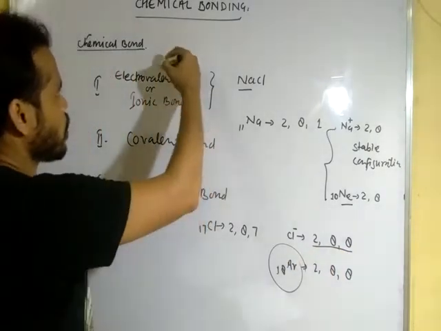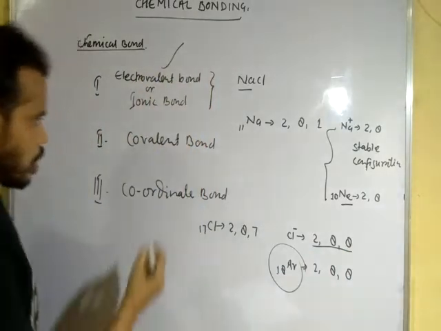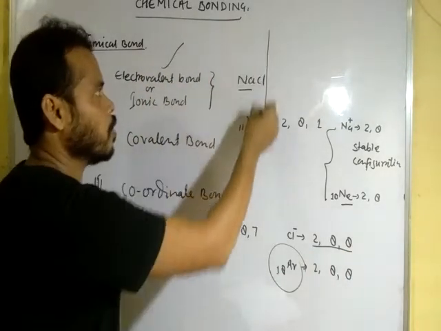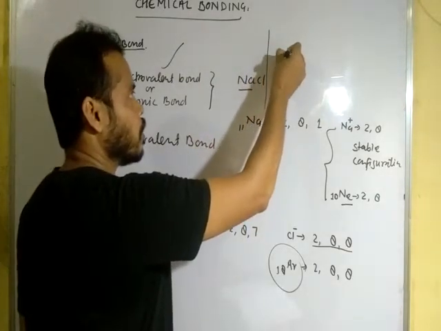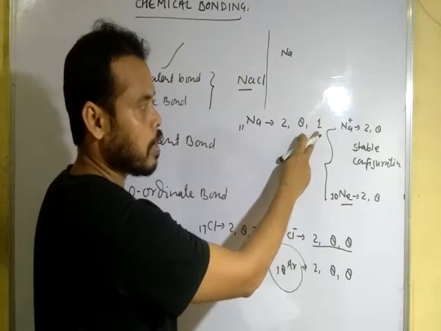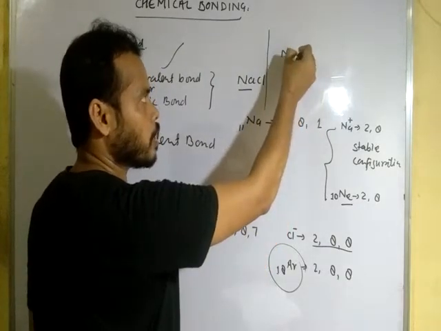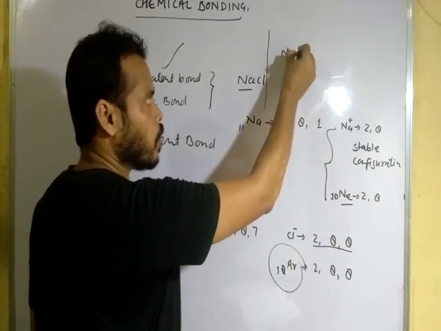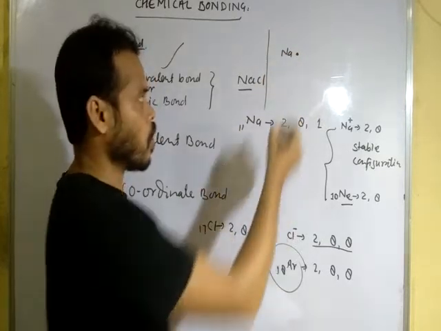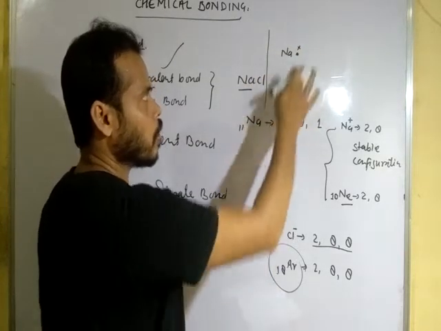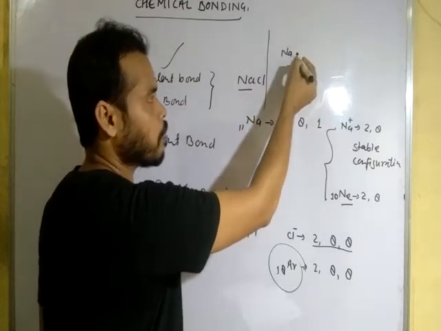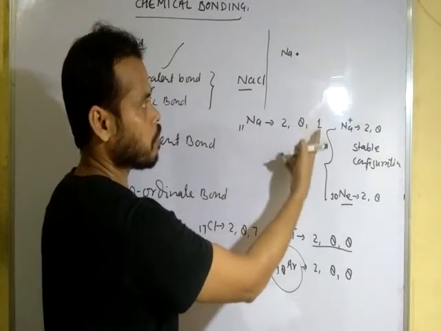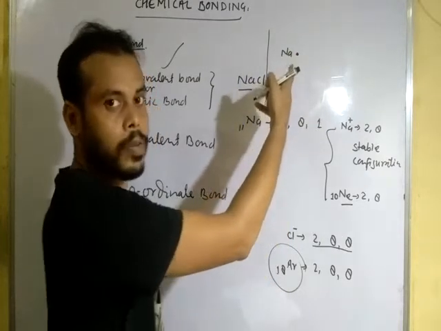In the case of the electrovalent bond, now see how the electron transfer takes place. Sodium has 1 electron in the outermost shell. It can be represented by a dot or a cross. I am representing it here by a dot. This represents the 1 electron in the outermost shell. This is also known as the Lewis structure.